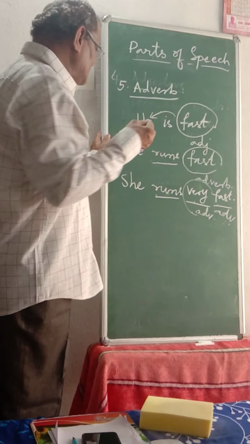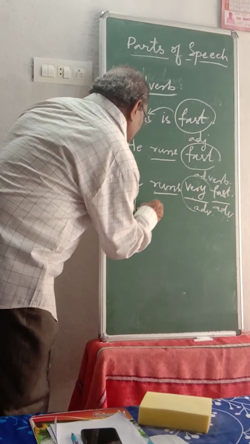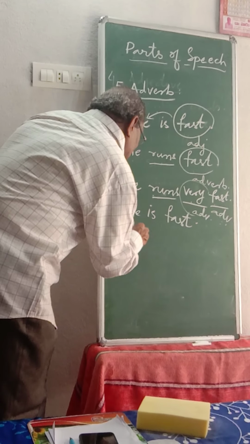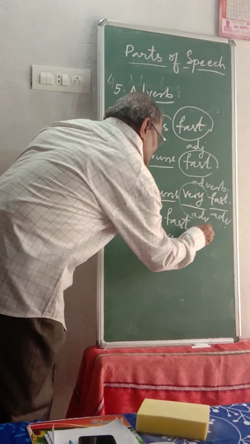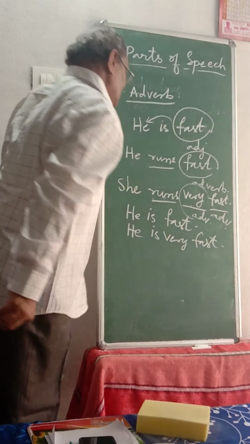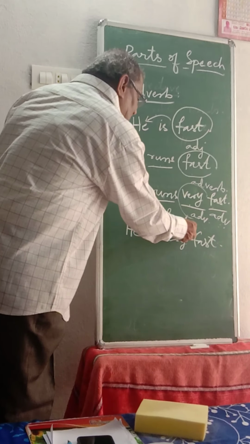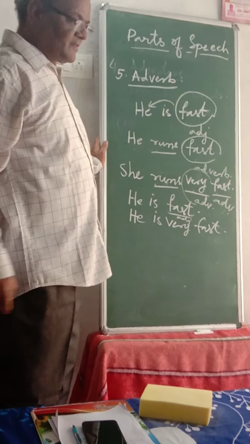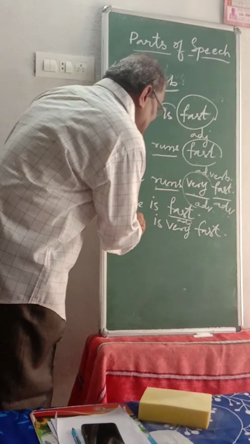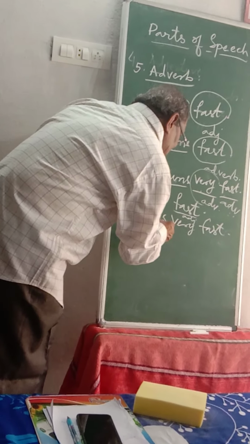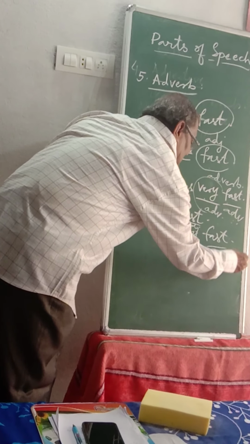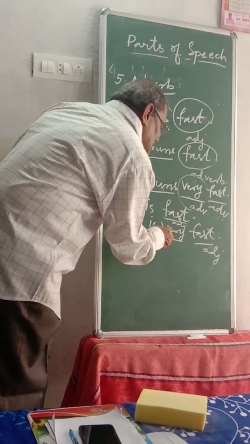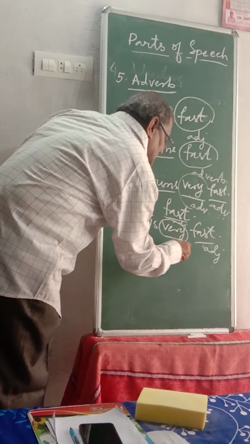Now I give you another example. I told you earlier, he is fast. Suppose I want to tell, he is very fast. So here, in he is fast, fast is telling about he, so this is an adjective. Now be a little careful. He is very fast. How is he? Fast. This is an adjective, telling the quality of a pronoun. How much fast? Very fast. This very is telling about an adjective, so it is known as an adverb.